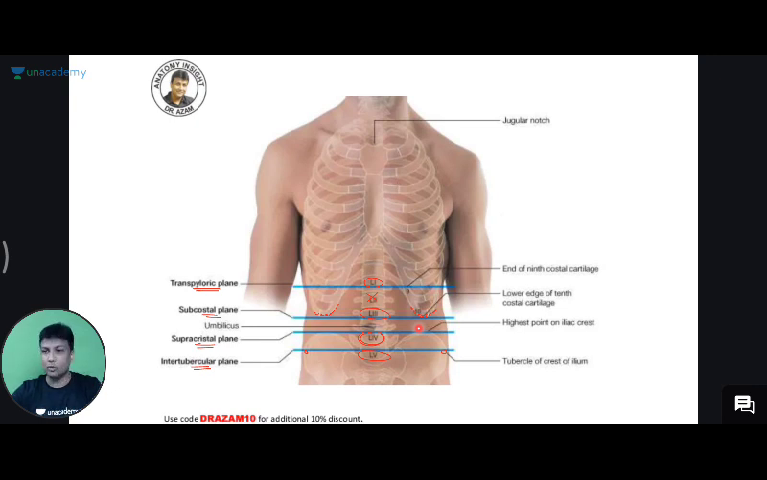I think now you all are in the mood of studying. ठीक है? अब मैं आपको बताता हूँ. Now I'll tell you how to learn the abdomen topics. How to approach the abdomen topics.